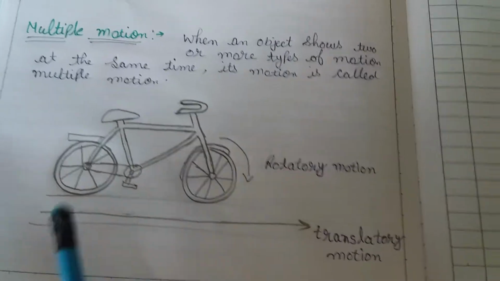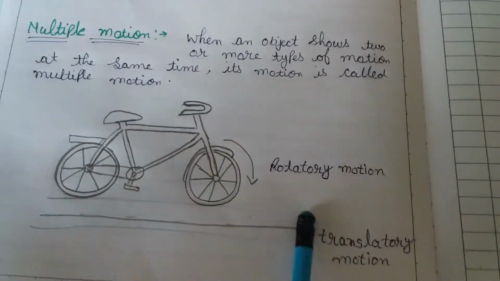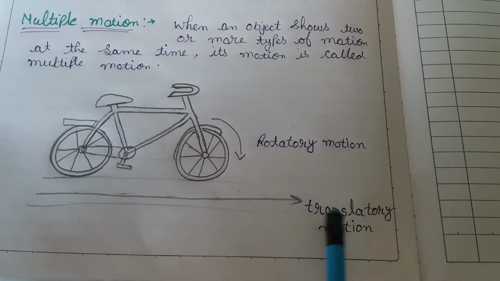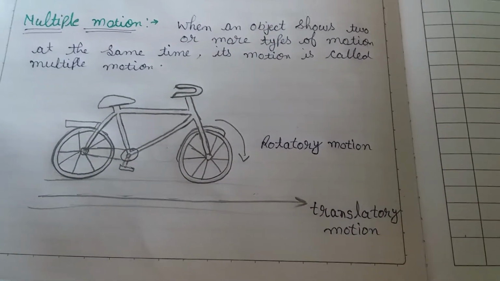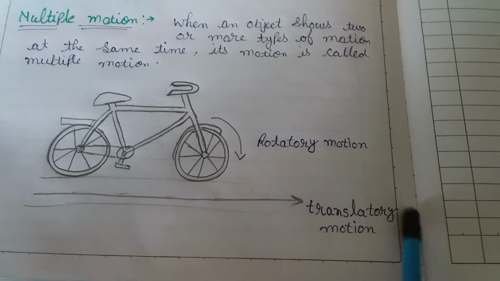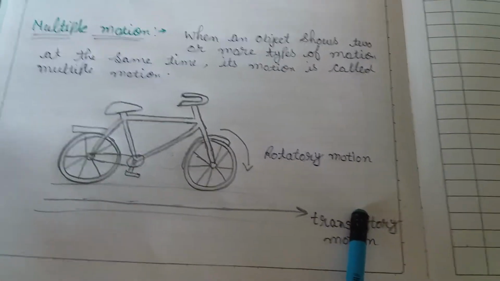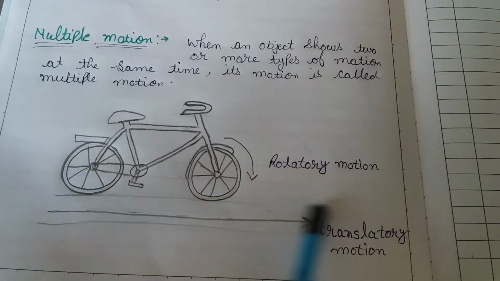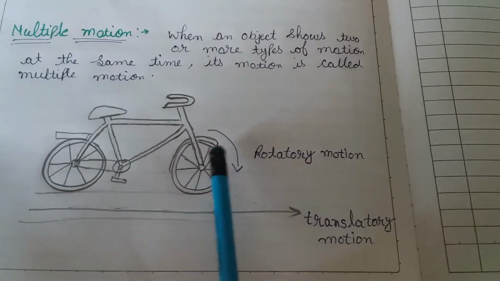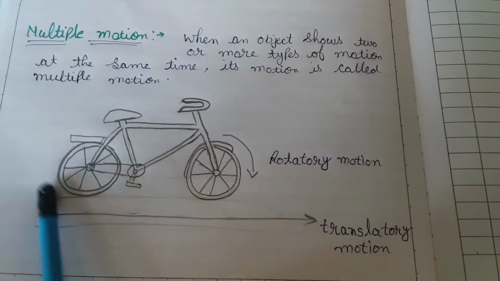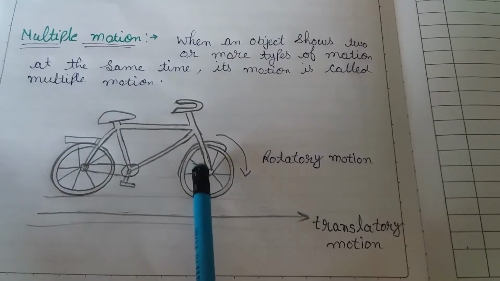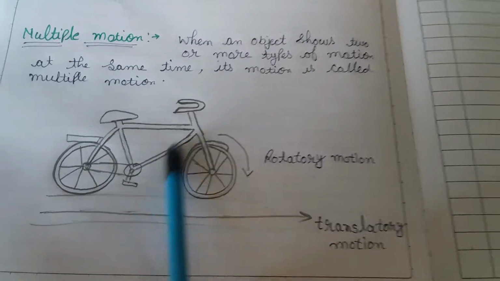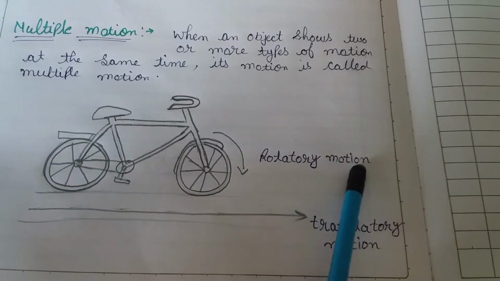For example, the bicycle moving on a road, because when the bicycle moves it will follow a straight path, that is, it is translatory motion, right? The cycle will be in translatory motion when it is moving on a straight road, but the wheels of the cycle are rotating about this fixed point, right? Which means they are showing the rotatory motion.